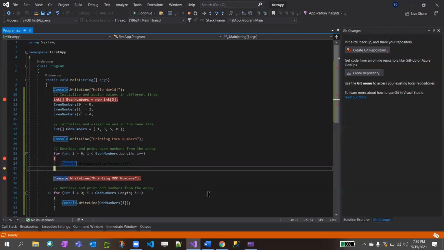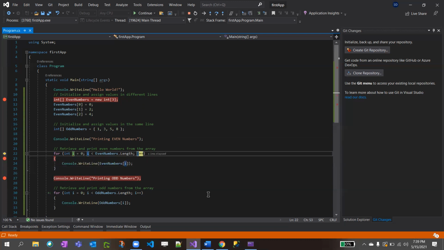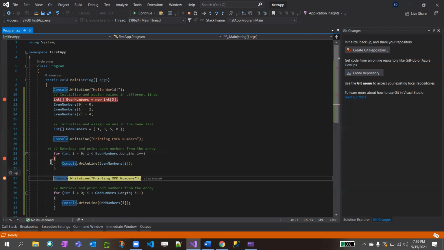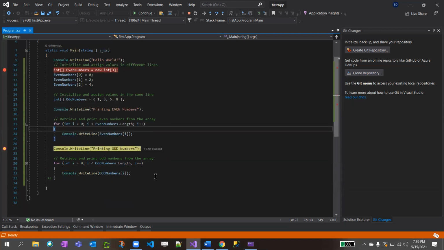Similarly, it increments 2 plus plus, so now it is 3. Is 3 less than 3? False, right? If it were 3 less than or equal to 3, it would be true. But 3 is not less than 3. So it went out of the for loop. See, it did not go inside when the value is 3. You got it, right?